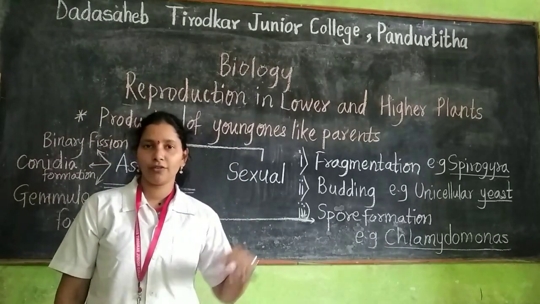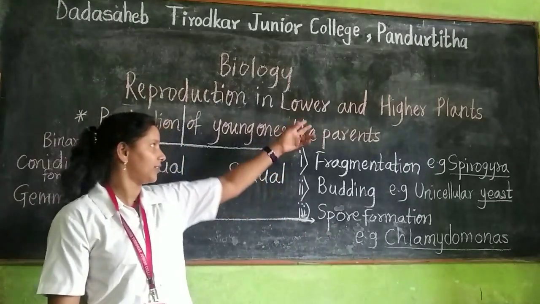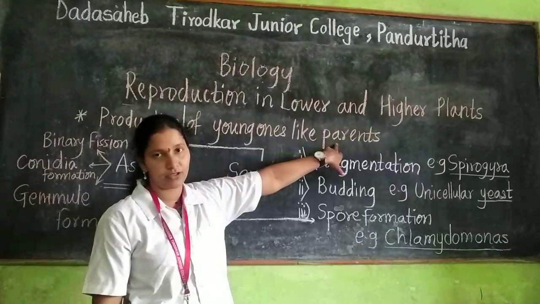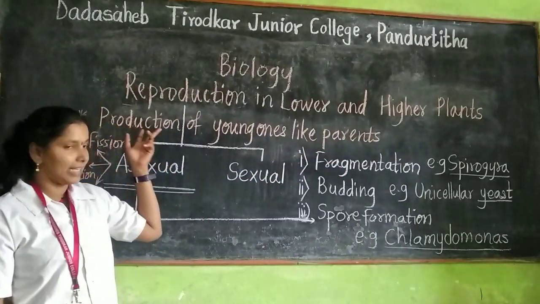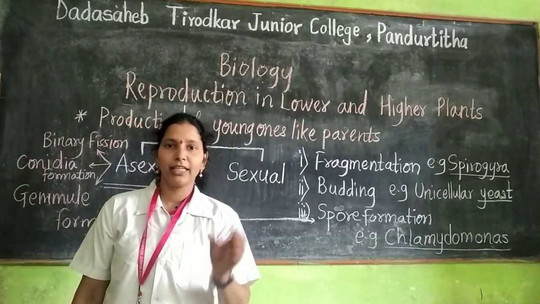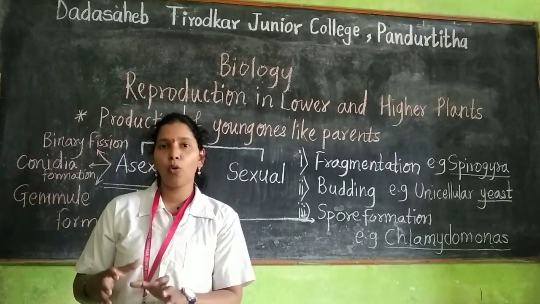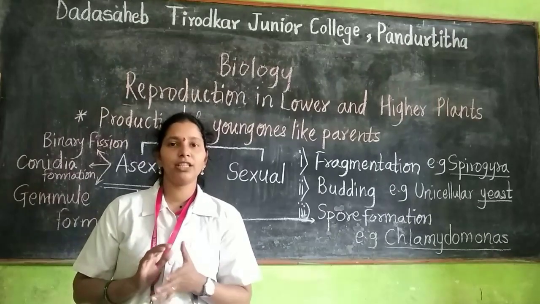Each individual has its own mechanism, or own method, of reproduction. So which are these methods?